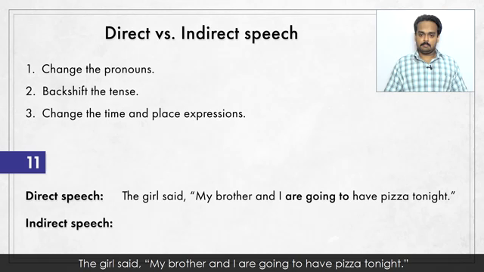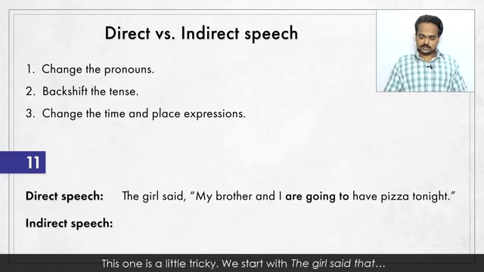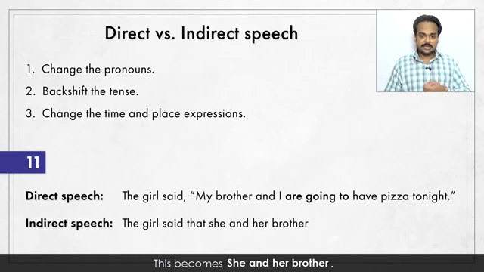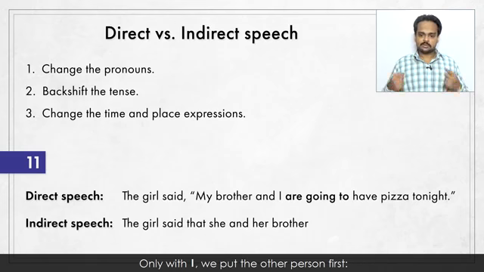Next sentence. The girl said, my brother and I are going to have pizza tonight. This one is a little tricky. We start with the girl said that, and then we have my brother and I. This becomes she and her brother. Only with I, we put the other person first.